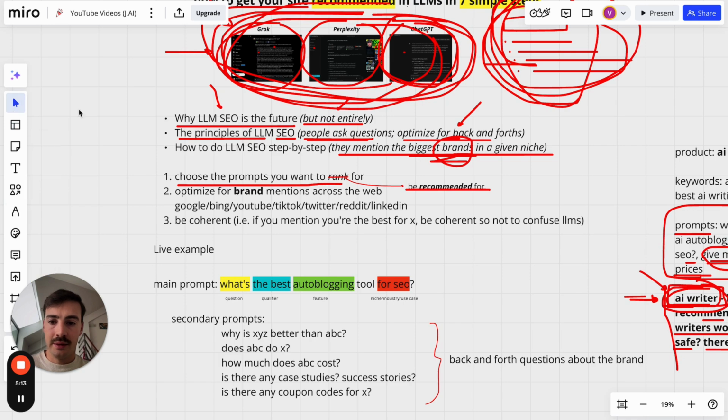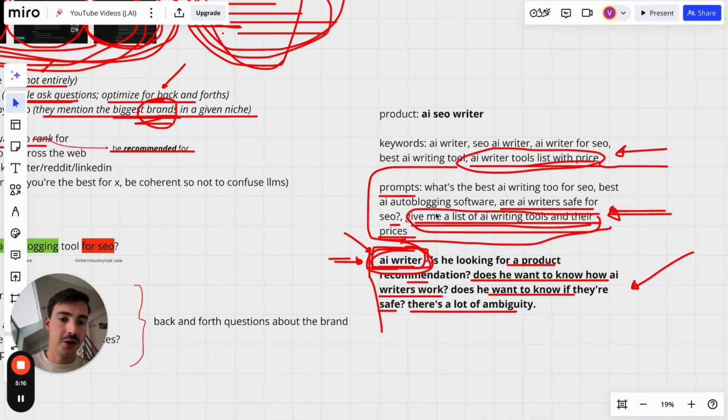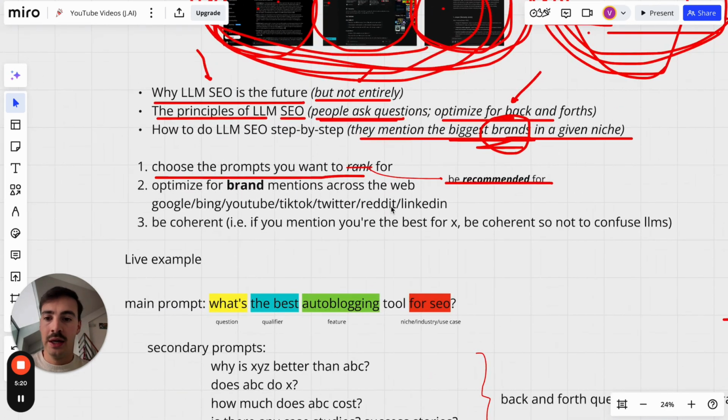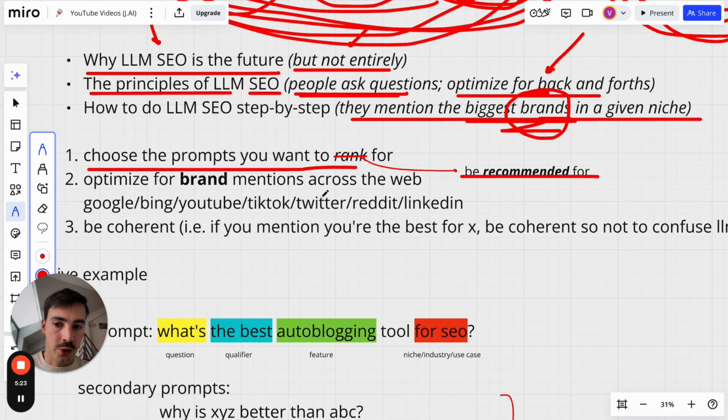Now, you've got to choose the prompts you want to rank for. Usually it's going to be stuff like this. But you can make a list out of it, and I'll give you some examples in a bit. Then you've got to optimize for brand mentions across the web.